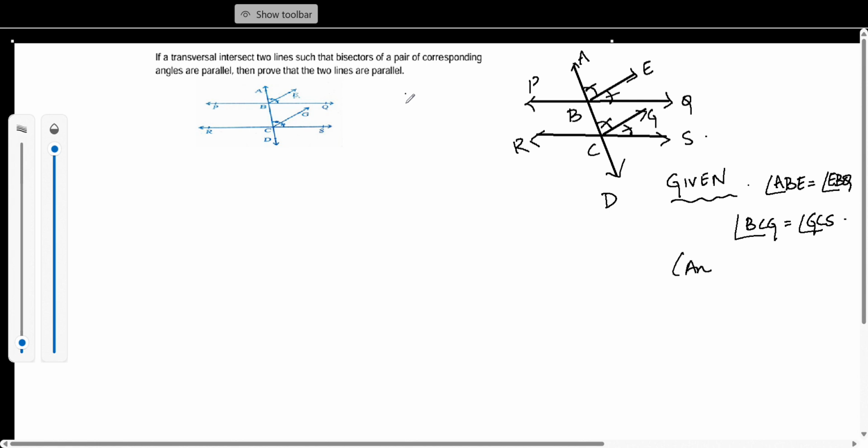You can say angle bisector. And then to prove, what do we have to prove? That PQ is parallel to RS. This is what we have to prove. So let us go about the proof now.